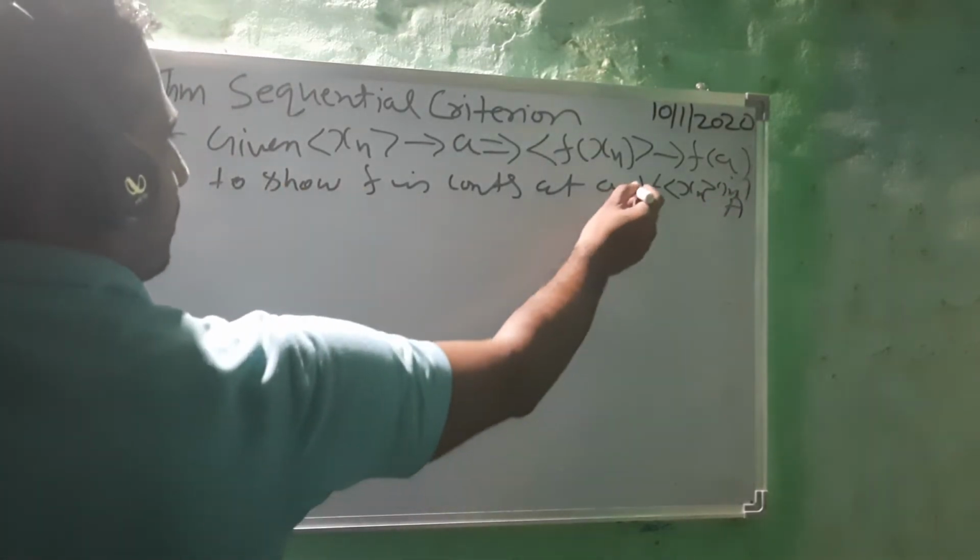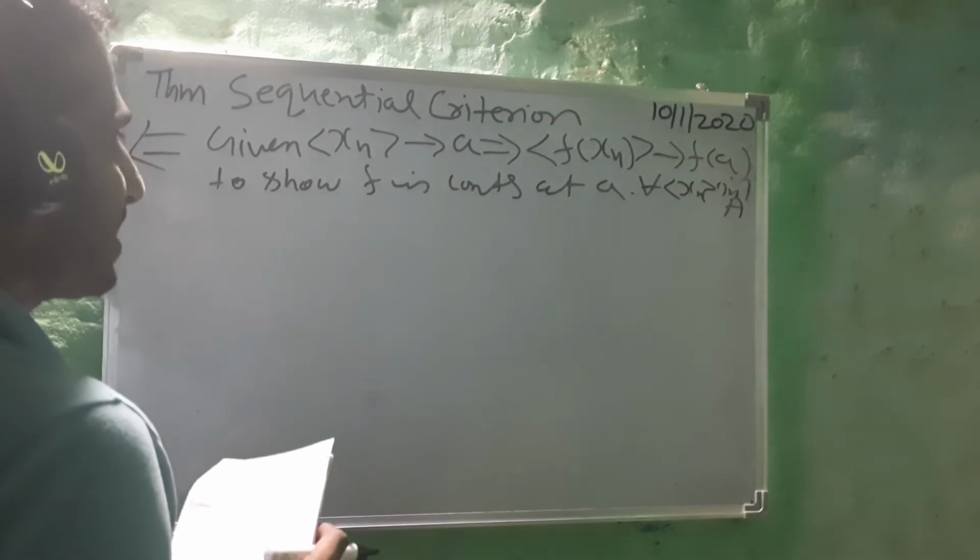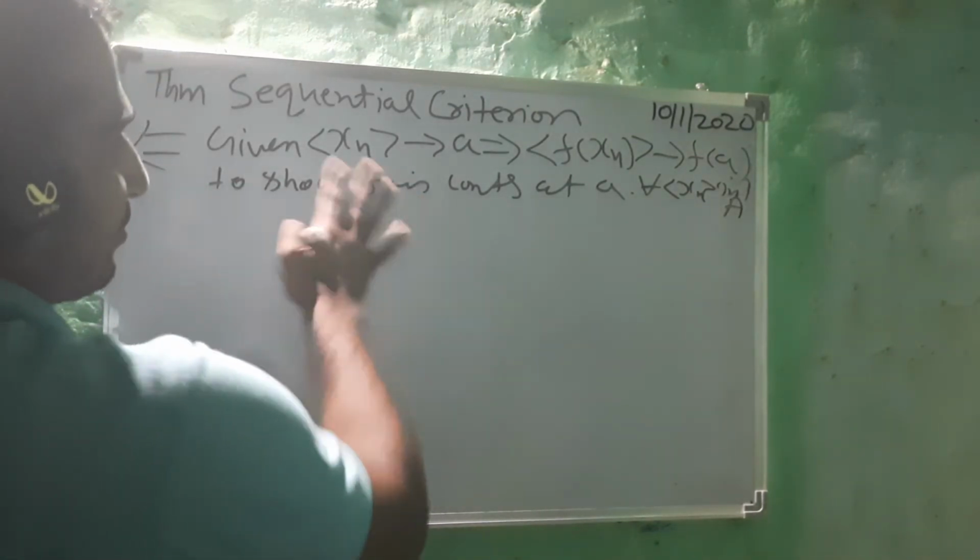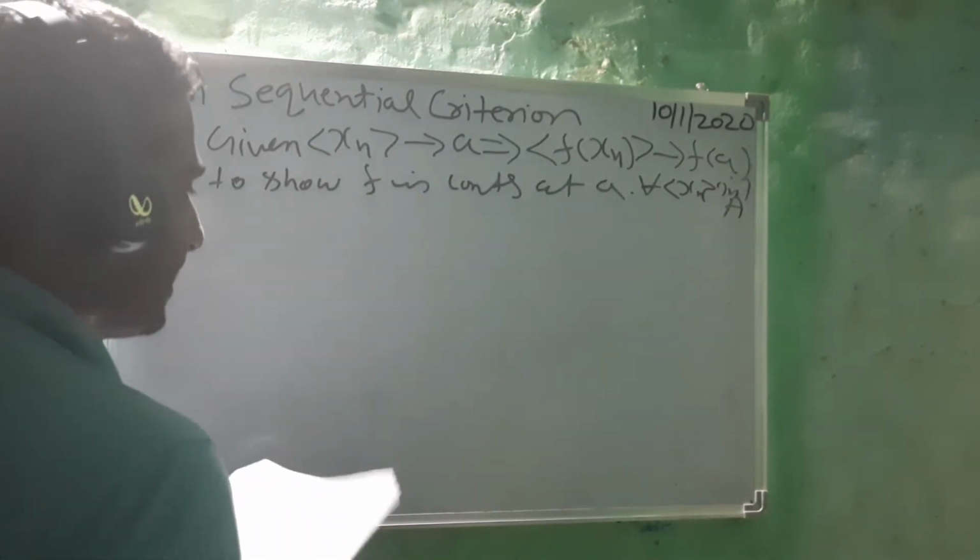So what we have to prove? f is continuous at a. Let's write down the definition of f being continuous at a.